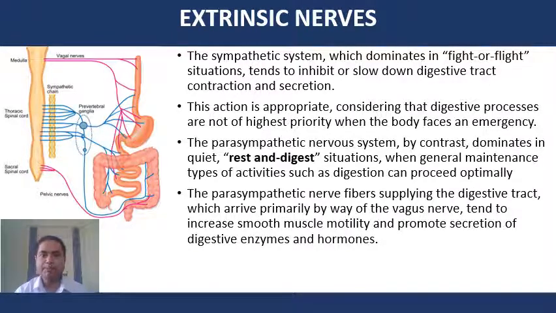The parasympathetic nervous system, by contrast, dominates in quiet rest and digest situations, when general maintenance activities such as digestion can proceed optimally. The parasympathetic nerve fibers supplying the digestive tract, which arrive primarily by way of the vagus nerve, tend to increase smooth muscle motility and promote the secretion of digestive enzymes and hormones.